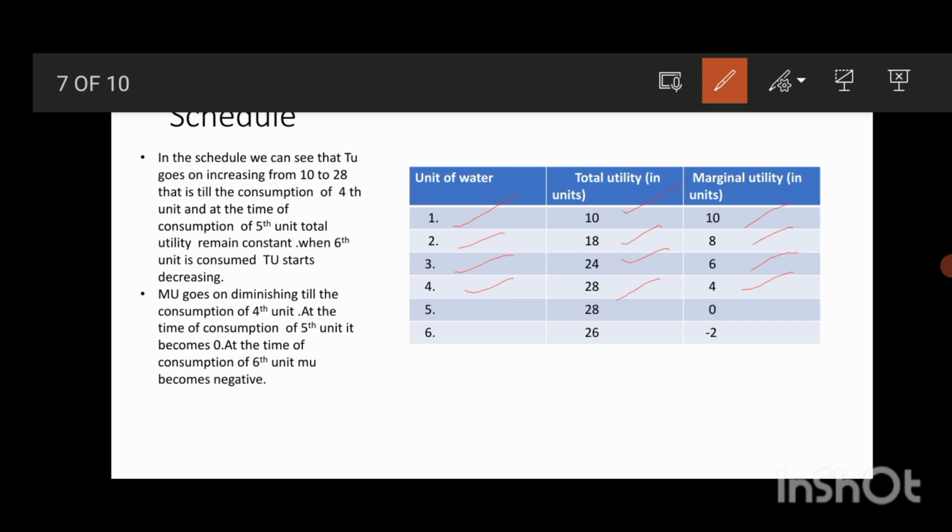And here you can see that till the consumption of fourth unit, total utility has increased, but when fifth unit is consumed, total utility remained constant. When sixth unit is consumed, total utility starts to diminish. So we can say that marginal utility goes on decreasing. When total utility is constant, marginal utility has become 0, and when total utility starts to diminish, the marginal utility becomes negative.